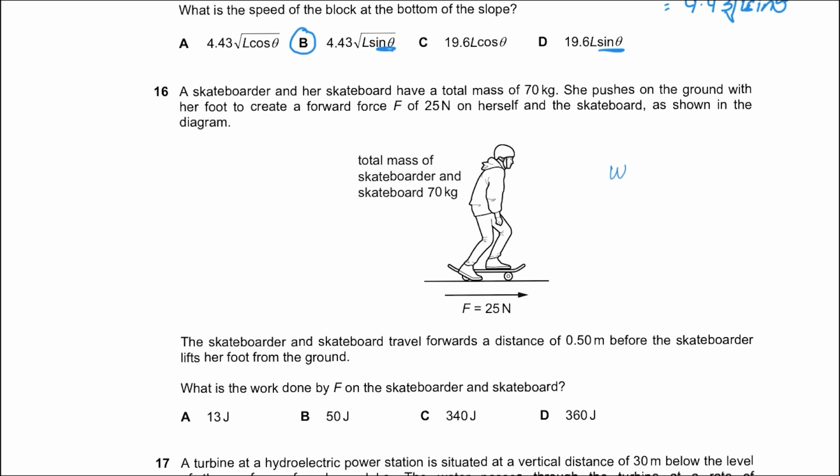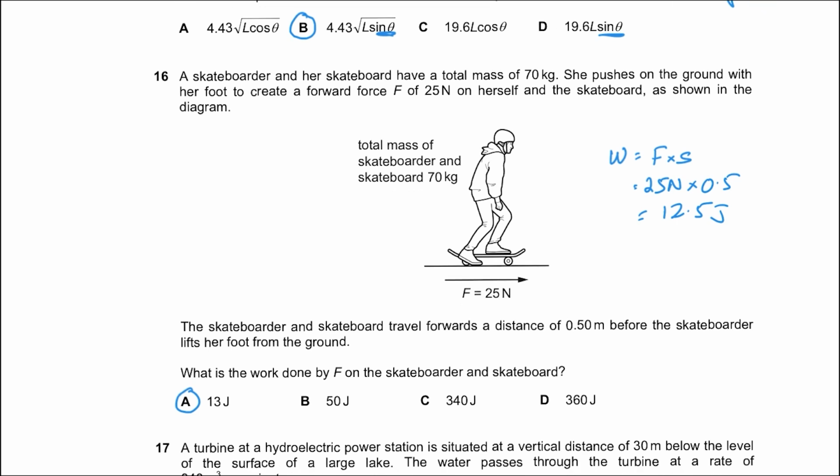So work done is defined as force multiplied by displacement in the direction of that force. So the force is 25 newtons multiplied by the displacement of 0.5 meters, which is equal to 12.5 joules, which is option A, 13 joules. Now these are the type of questions that are so easy that the student would in most cases think that they've done it incorrectly.